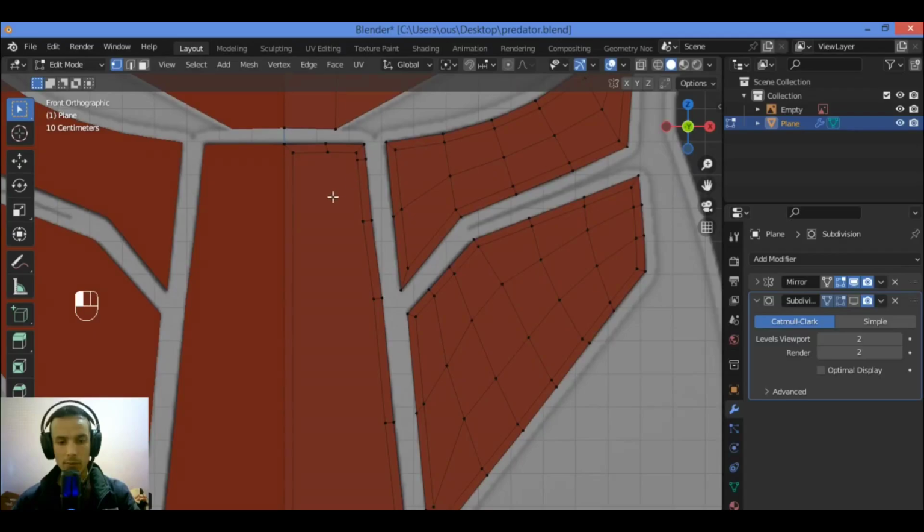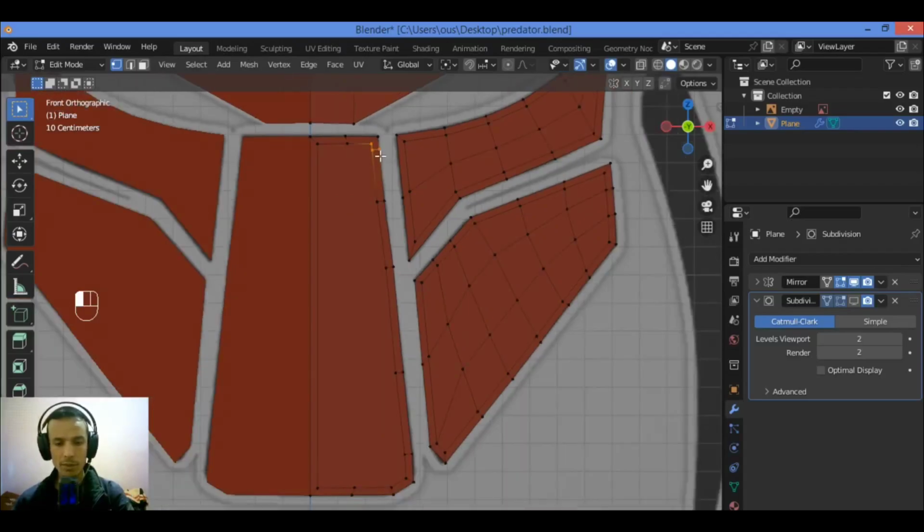Let's see what we should do. In this case I think I should use a knife tool. Select these two vertices as shown in our video. Slide it just a little bit over there. I'm going to set the same distance between those vertices all the way down.